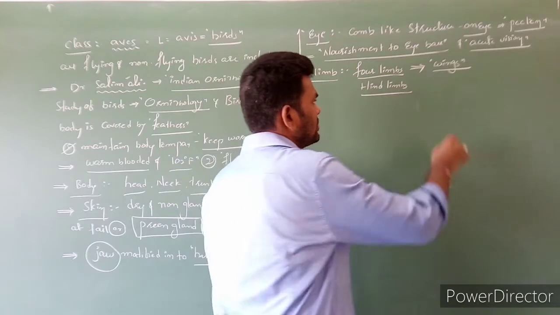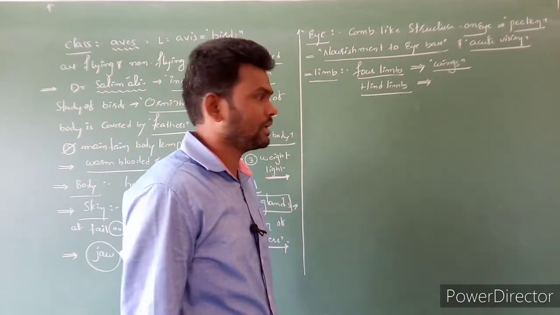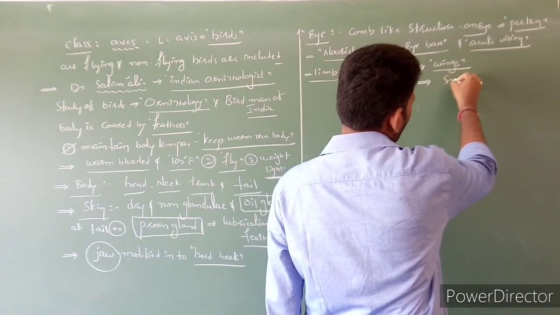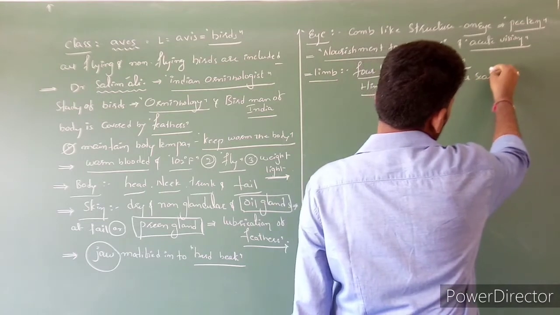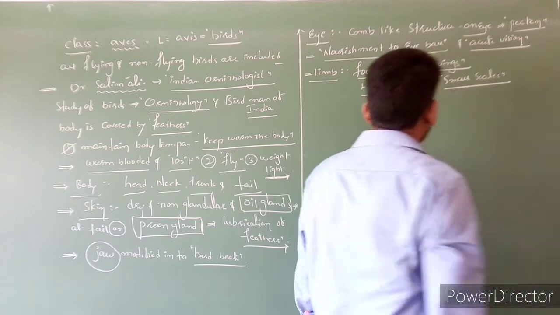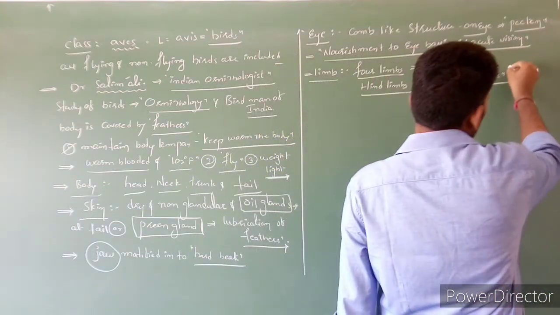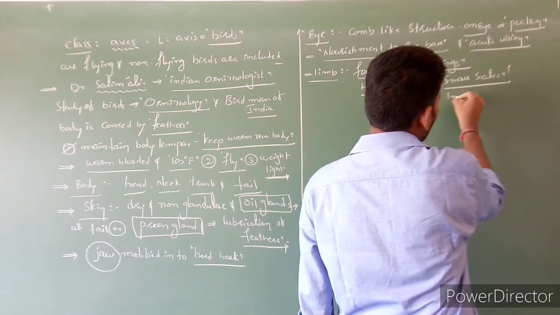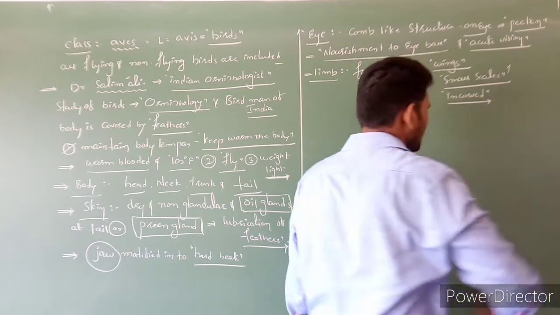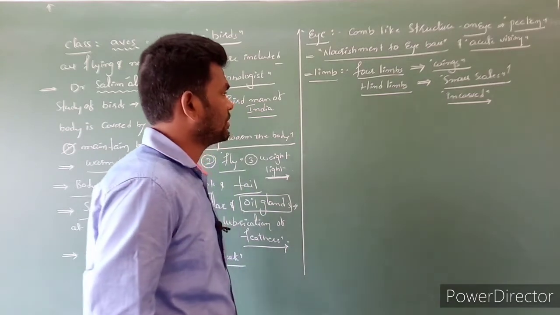The hind limbs are useful for walking, running, swimming and clasping, and they consist of small scales. These hind limbs are incurved to climb trees. So this is regarding limbs.